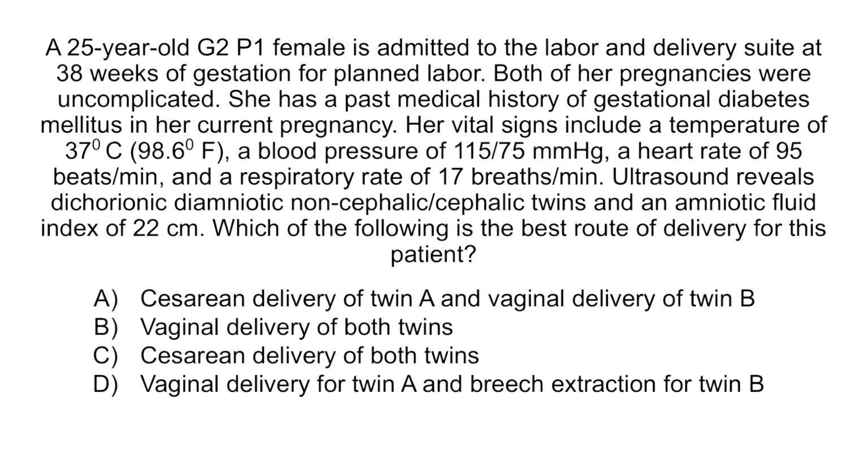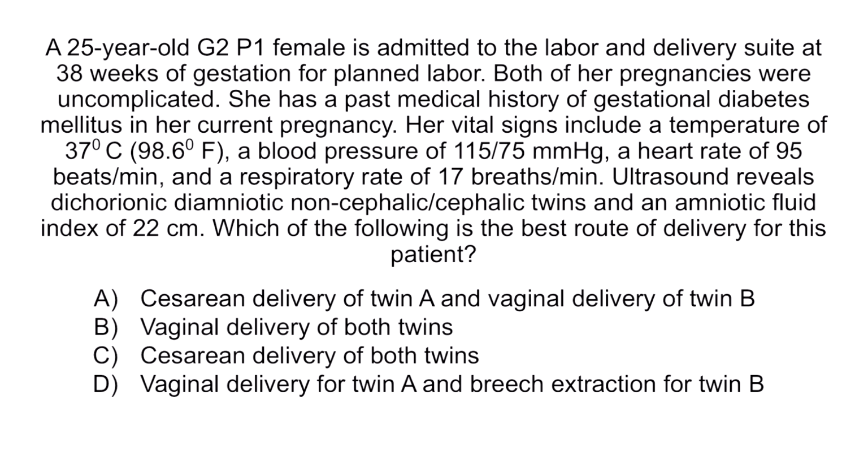Which of the following is the best route of delivery for this patient? A. Cesarean delivery of twin A and vaginal delivery of twin B. B. Vaginal delivery of both twins. C. Cesarean delivery of both twins. Or D. Vaginal delivery for twin A and breech extraction for twin B.